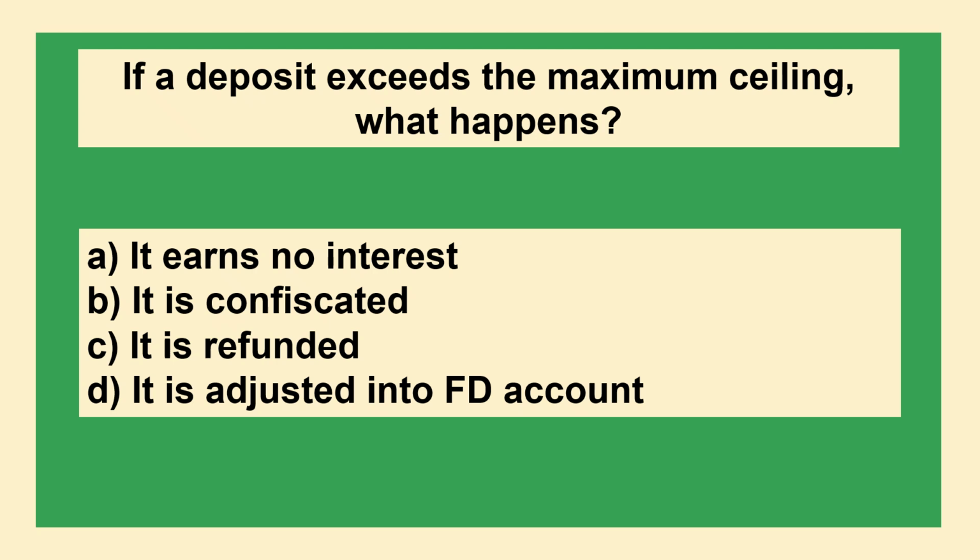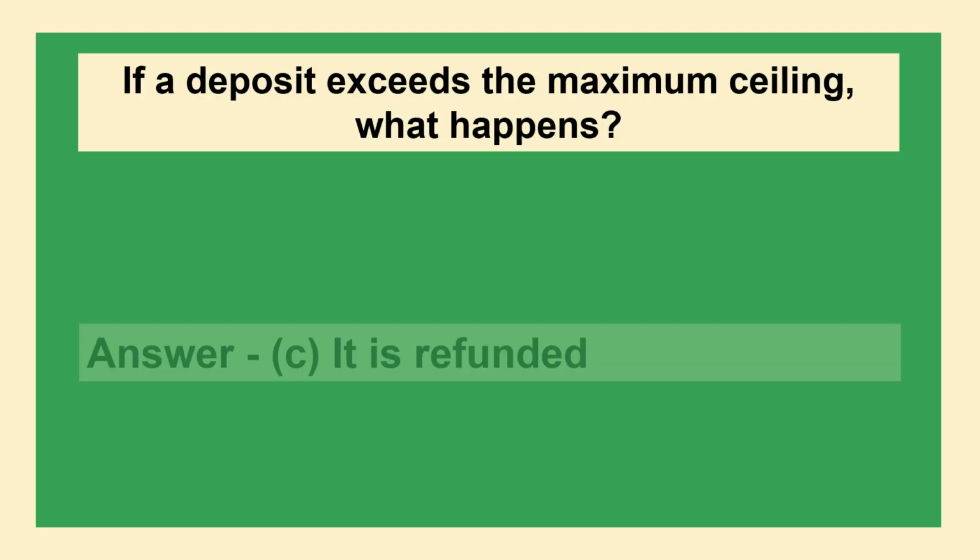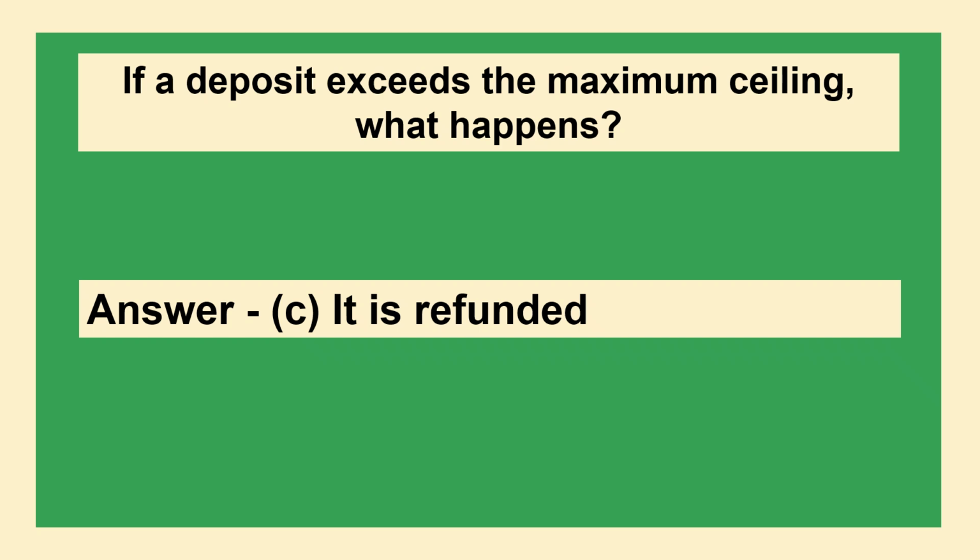If a deposit exceeds the maximum ceiling, what happens? Option A, it earns no interest. Option B, it is confiscated. Option C, it is refunded. Option D, it is adjusted into a FD account. The answer is option C, it is refunded.